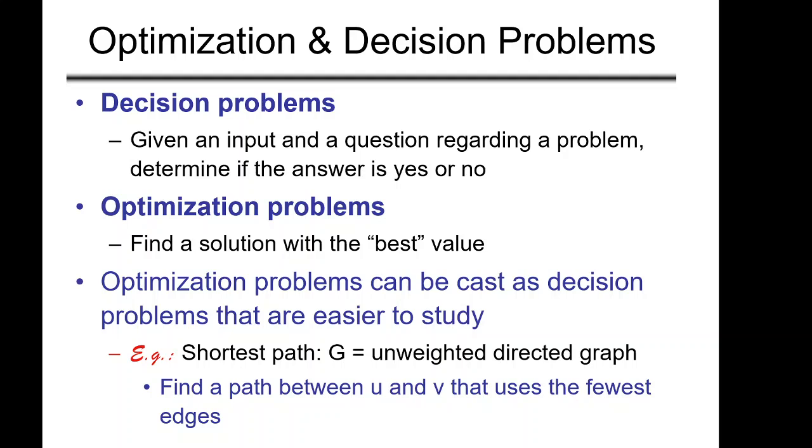Now, what is the decision version of the same problem? So we can ask a question: does a path exist from U to V consisting of at most k edges? So the answer is yes or no. And we will keep on increasing the value of k, and then we have the solution.